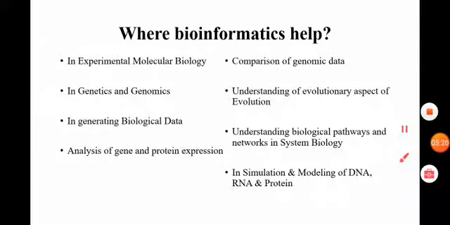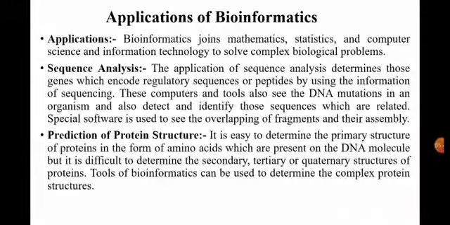So here it can help in experimental molecular biology, genetics and genomics, generating biological data, analysis of gene and protein, comparison of genomic data, understanding of evolutionary aspects, and simulation and modeling of DNA, RNA and protein. Here these are applications of bioinformatics. It helps to identify or detect some changes in organisms.